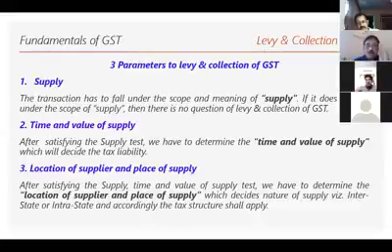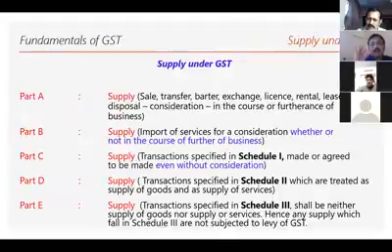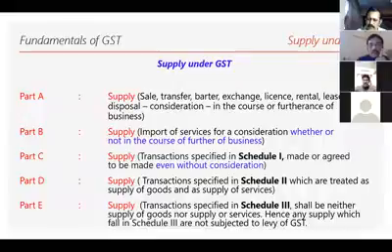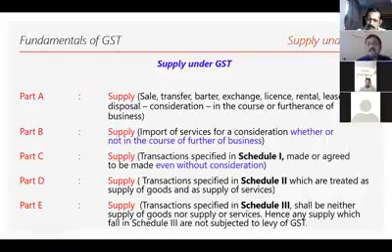Now I'm going to touch upon the concept of supply. Supply is very critical and very important to understand. Now, I have classified supply into various parts. One fundamental is that if you call it a supply, it must be a sale, a transfer, barter, exchange, a license, a rental, lease, or disposal.